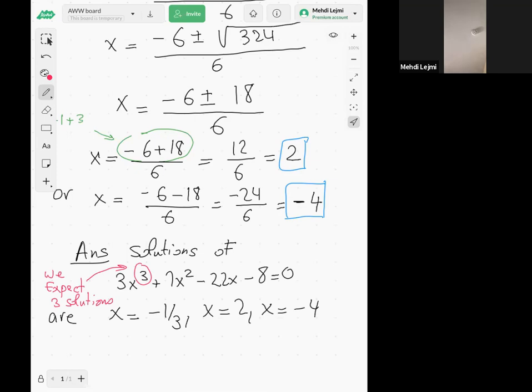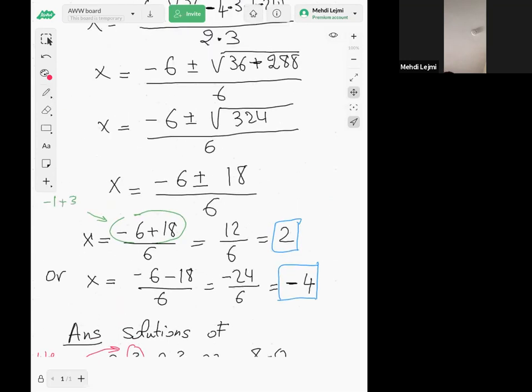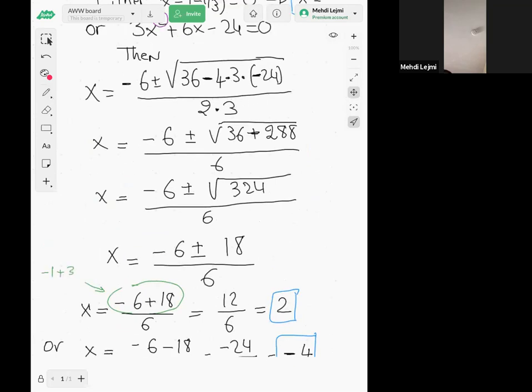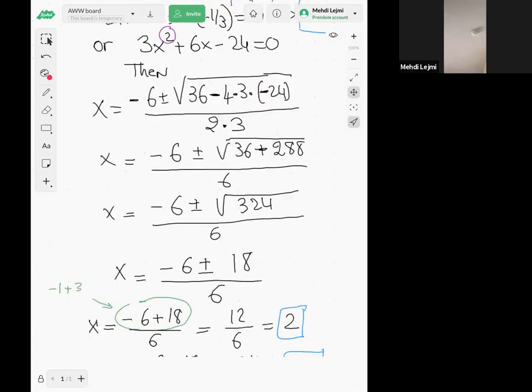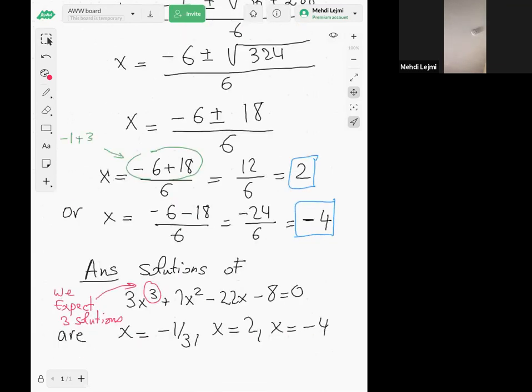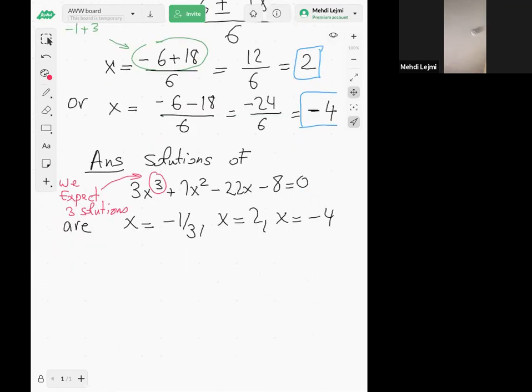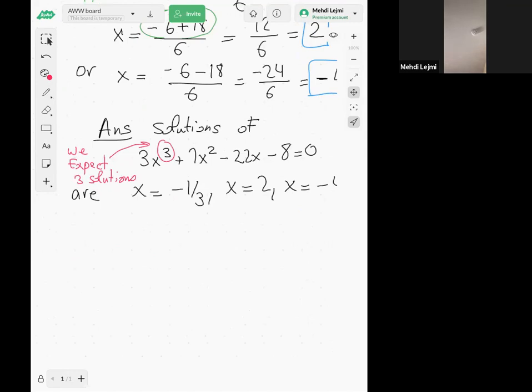Any question, guys? So that's an example of how to use our theorem, the fact that f of c is equal to the remainder, and if it is equal to 0, then x minus c would be a factor. So here's a similar exercise. Please try to follow the same steps.